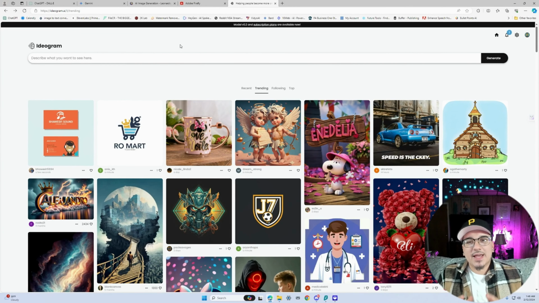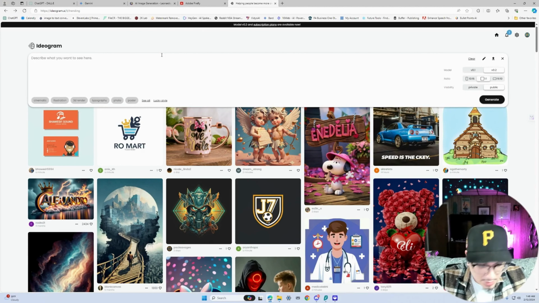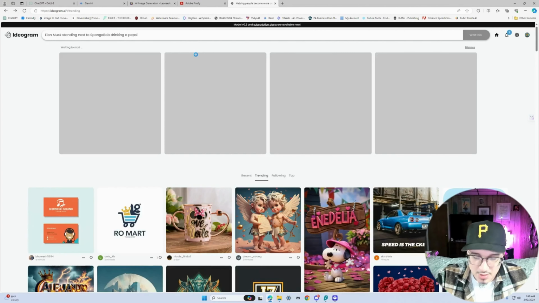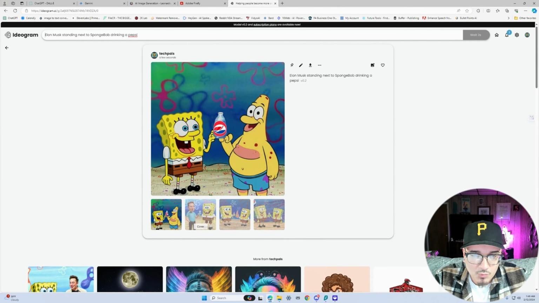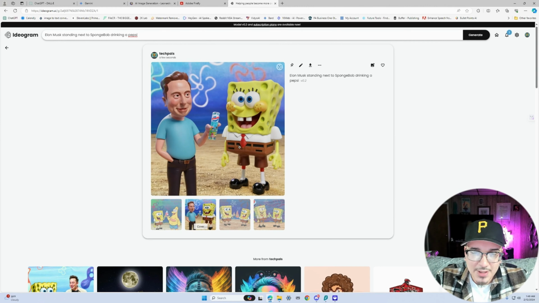All right, and to wrap up this category, we're going to head over to Ideogram and give it the same prompt, see what we get. Elon Musk standing next to SpongeBob drinking a Pepsi. And this is what we got here. We got SpongeBob. It actually looks like SpongeBob. I think this is the closest any of the AI generators got to SpongeBob. I don't know what happened here. It still looks like SpongeBob. This one looks like Elon Musk, but it's not a realistic picture. But I will give it some credit for that.